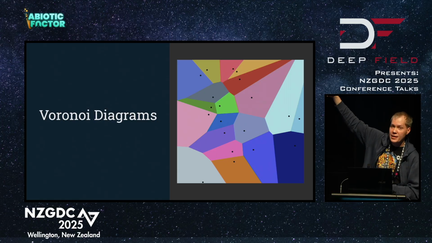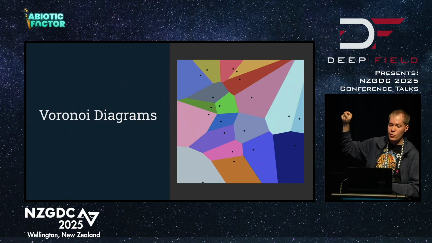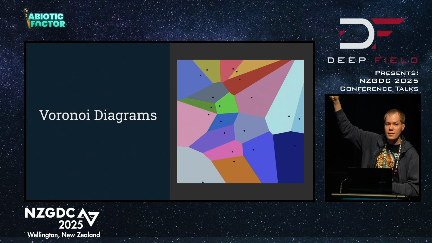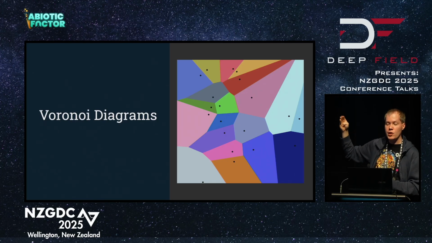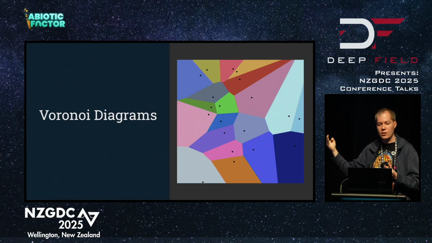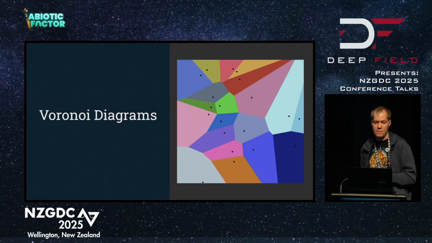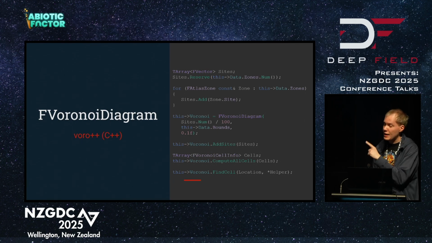So if you sample up in that green, the light green, you would always be told that same black dot that is in that green polygon. As you move closer towards the red, you would be told, oh, you're getting close to the red, close, now you're in the red, and you're suddenly in the red polygon. This is very important. This is how you use it, and you'll see again in a sec.